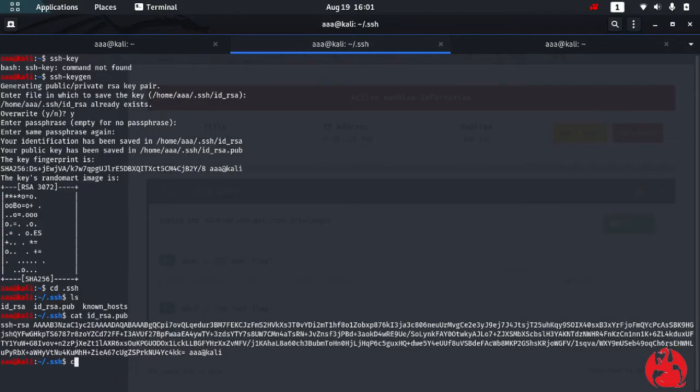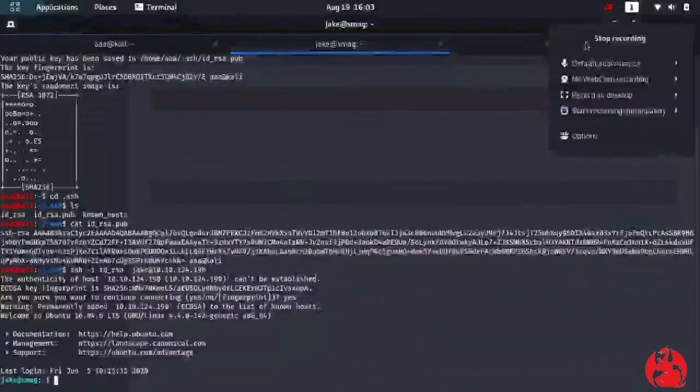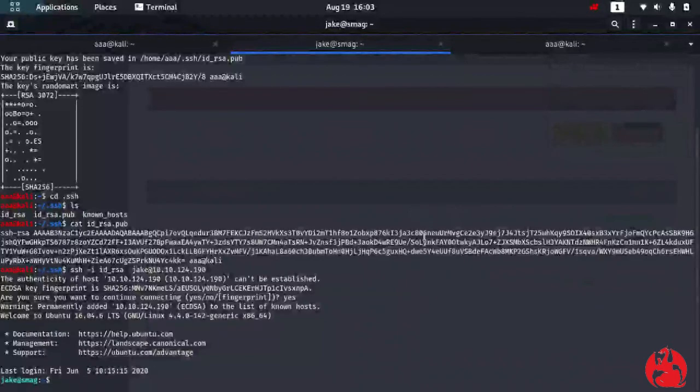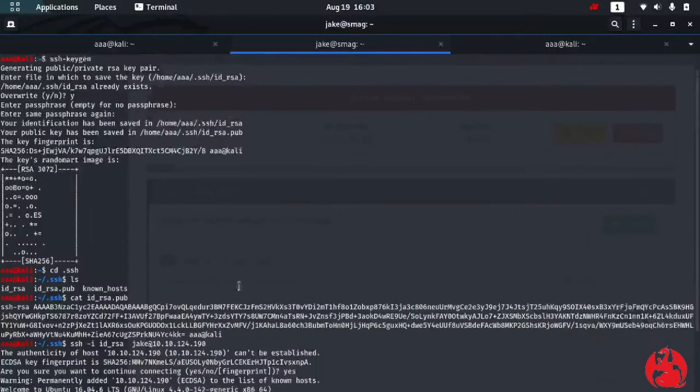Now let me try and connect to SSH. So I note the user ID, which is Jake, and then the IP. Okay, let's try and connect, -i id_rsa. Yes. Okay, so let me explain a little bit again.